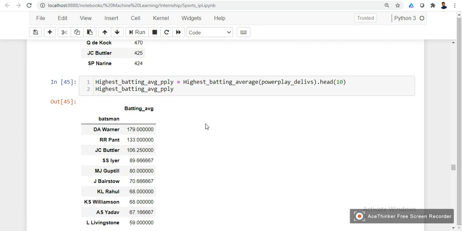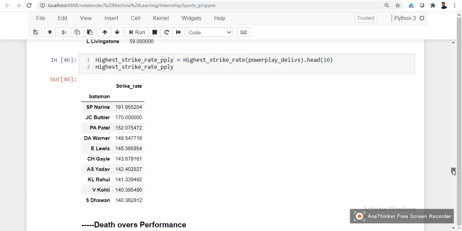The next category in the power play performance is highest batting average in the power play. In this category we have David Warner with a 179 batting average. Next Rishabh Pant 133, Jos Buttler, Shreyas Iyer and Guptill. These are the players with the highest batting average in the power play. Next, highest batting strike rate in the power play. In this category we have Sunil Narine, Jos Buttler, Parthiv Patel, David Warner, Lewis, and other players as well.